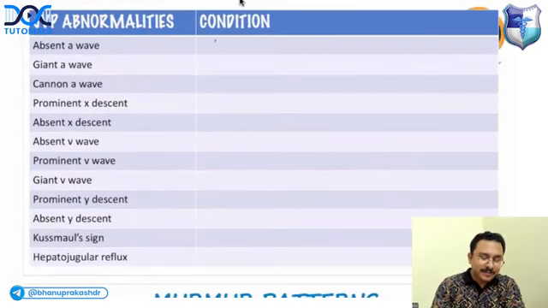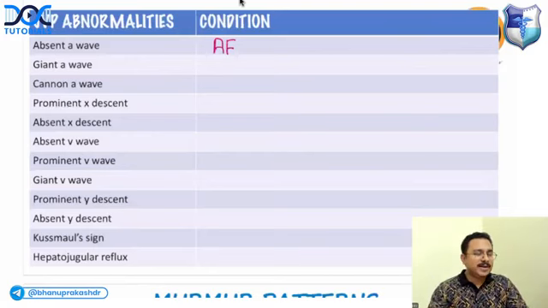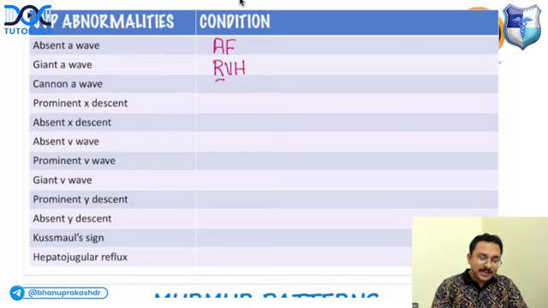Absent A wave, which condition? Atrial fibrillation. There is no effective atrial contraction. Giant A wave seen in right ventricular hypertrophy. What is the common cause of right ventricular hypertrophy? Pulmonary hypertension. Cannon A wave is seen in which condition? One is complete heart block and second condition, junctional rhythm.